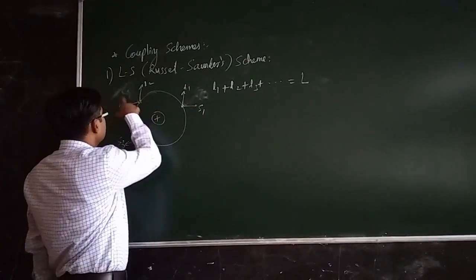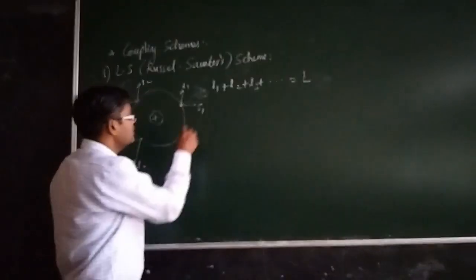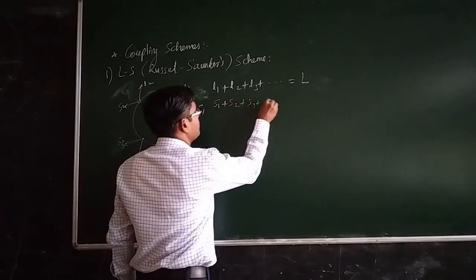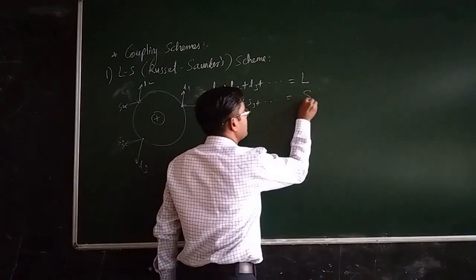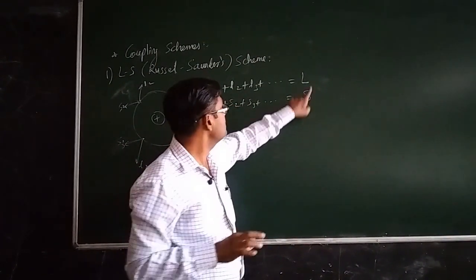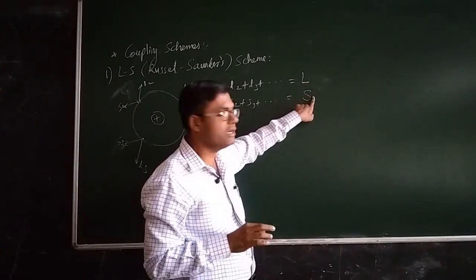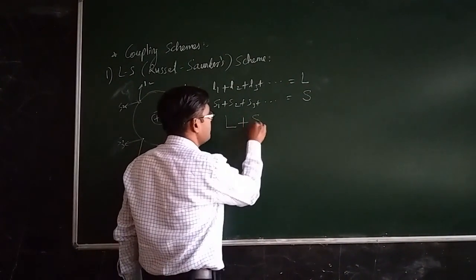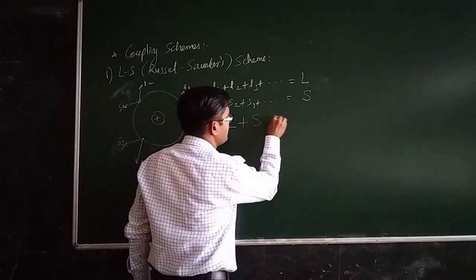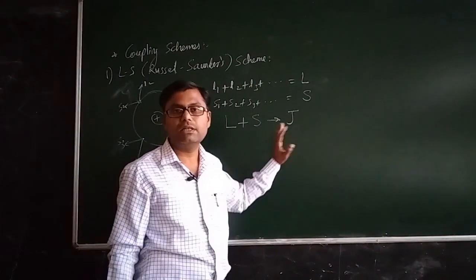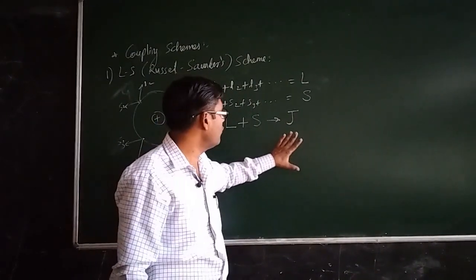Several s vectors of the individual electrons will interact, and they will form the resultant S vector, capital S vector, of the atom. Once the resultant L vector and resultant S vector are formed, then this L vector and S vector of the atom will interact and create the resultant J vector of the atom.